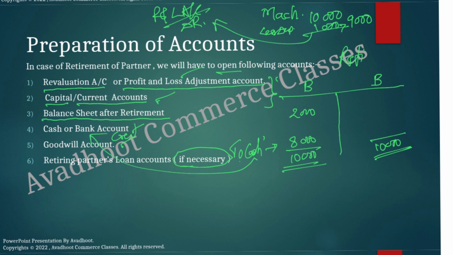It is to be credited. Therefore, first do that one. Suppose it is given partly. Then in that case, suppose out of the 8,000, 2,000 is paid in cash and 6,000 is transferred to loan.